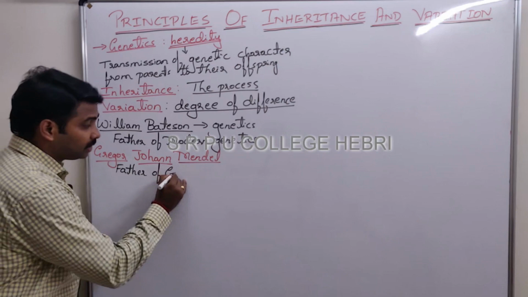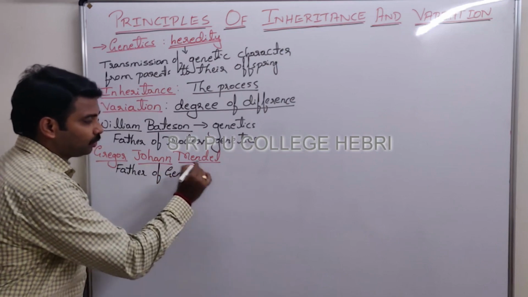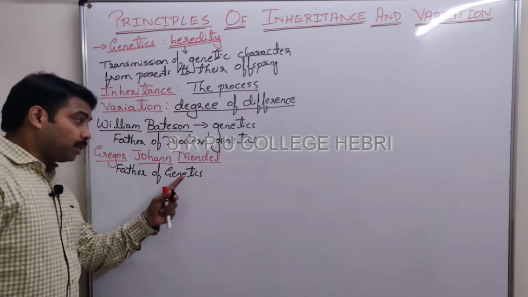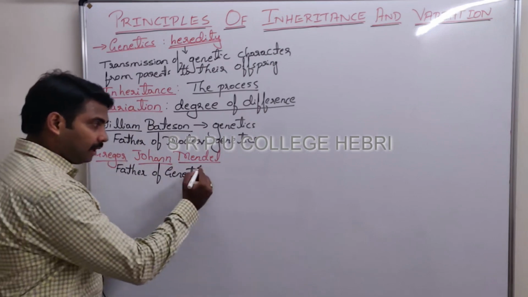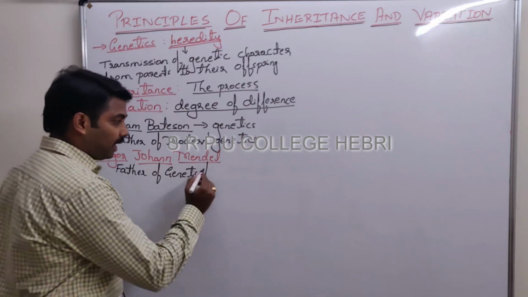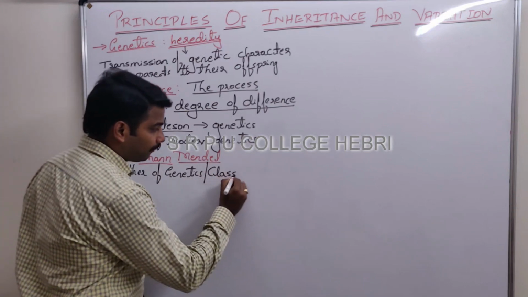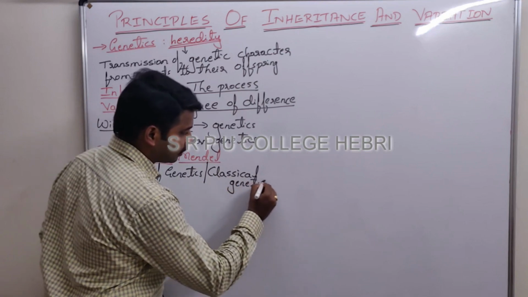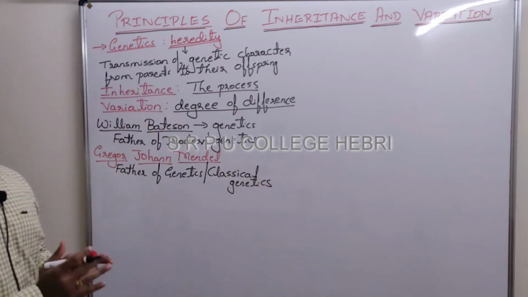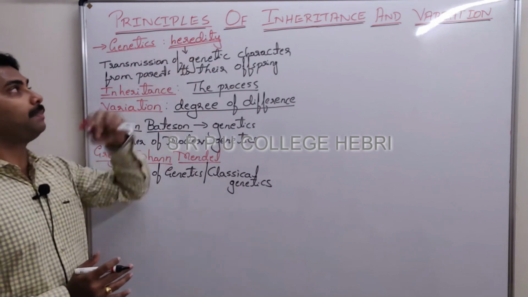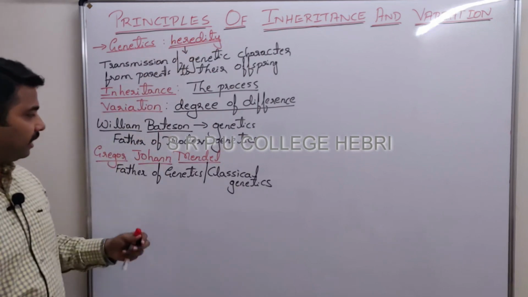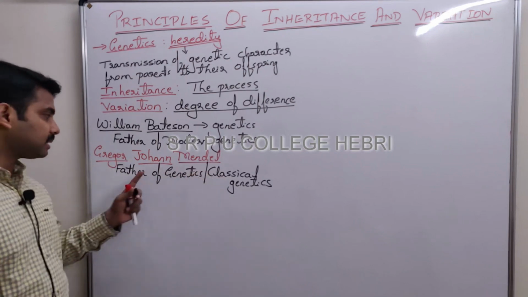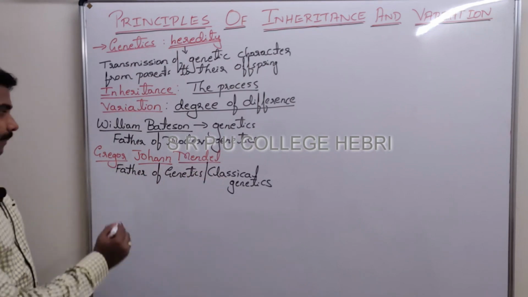Father of genetics. So any confusion in NEET? Who is the father of modern genetics? Bateson. Who is the father of genetics? Mendel. He is also known as the father of classical genetics, because he put the foundation for the concept of genetics, or inheritance and variation. He is referred to as the father of classical genetics or father of genetics.